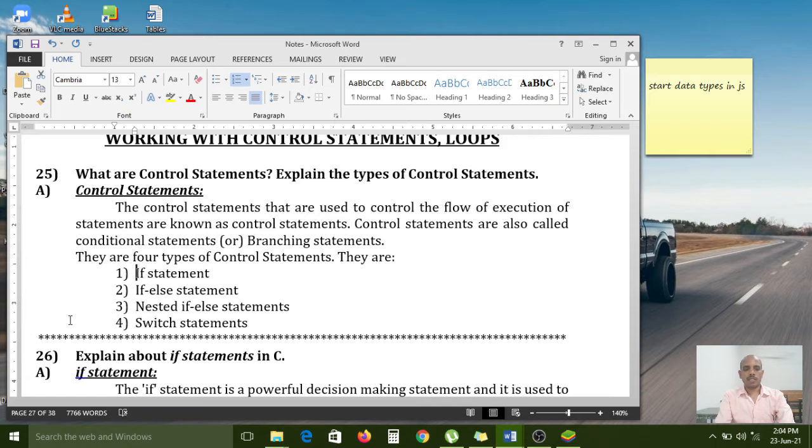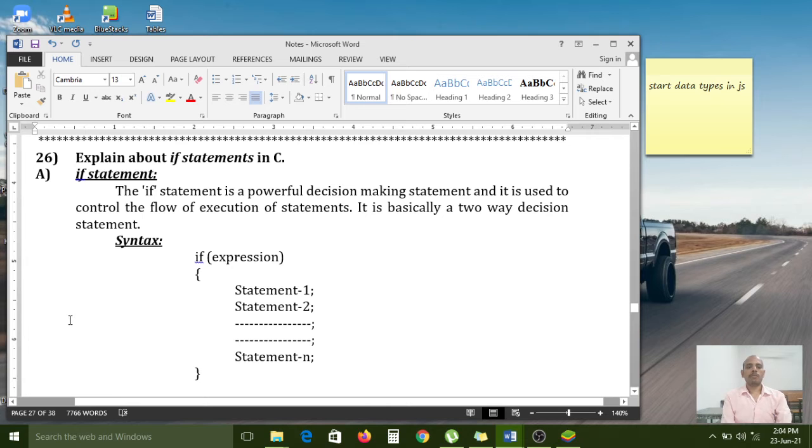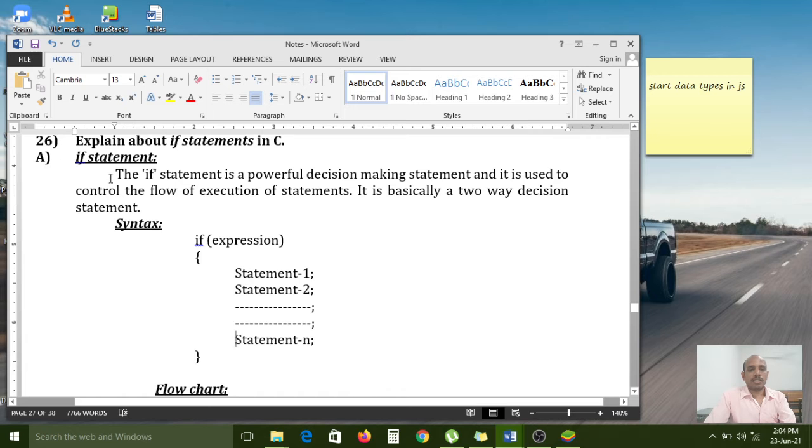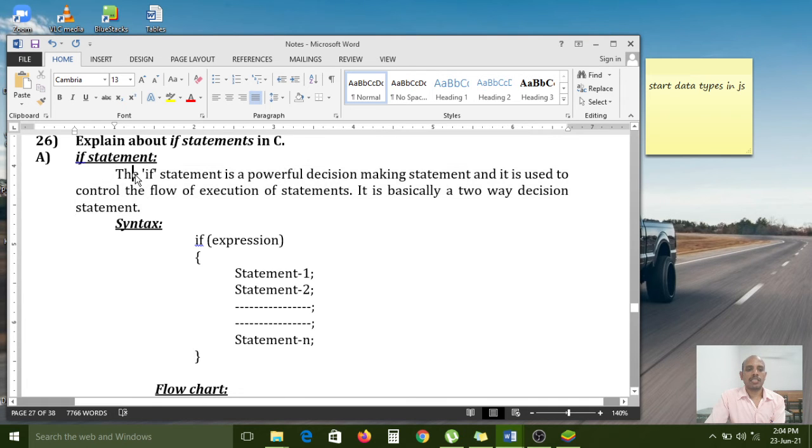First we have to see about the if statement. Explain about if statements in C. The if statement is a powerful decision making statement, and it is used to control the flow of execution of statements.